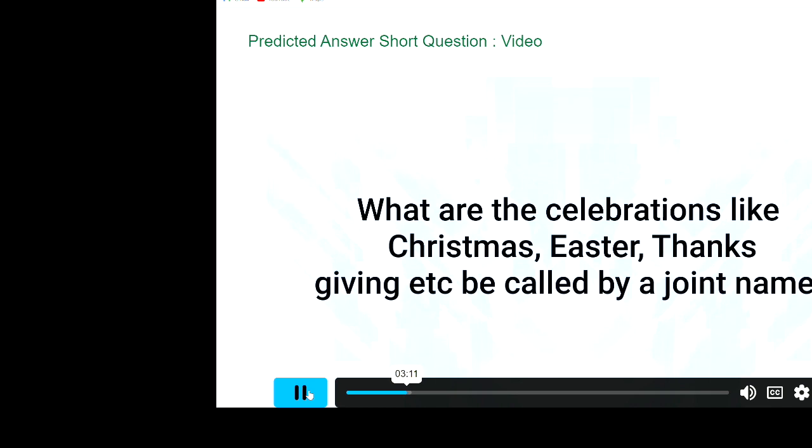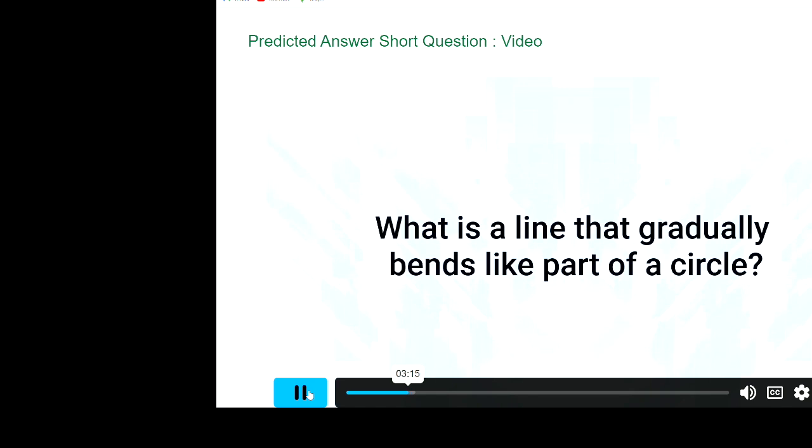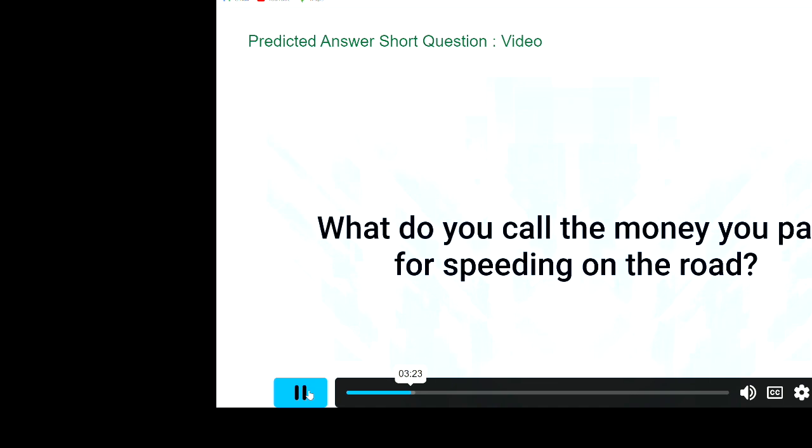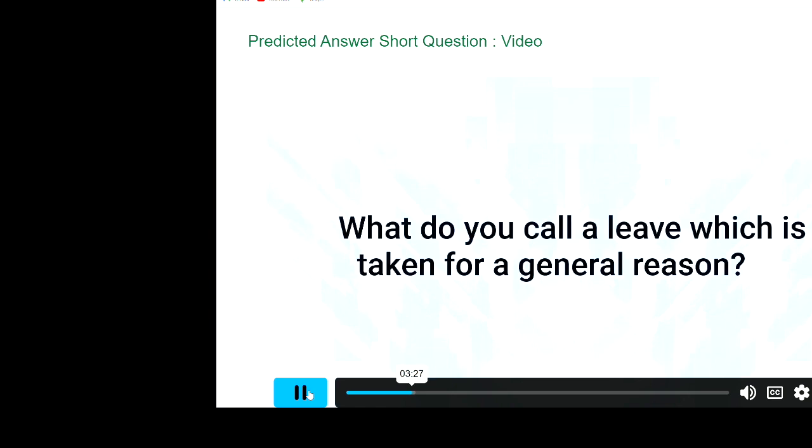What are the celebrations like Christmas, Easter, Thanksgiving, etc. called by a joint name? Festivals. What is a line that gradually bends like part of a circle? Curve/arc. What is glass made from? Sand. What do you call the money you pay for speeding on the road? Fine.